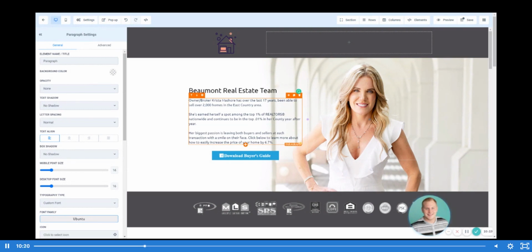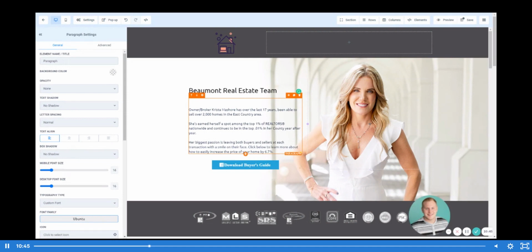If you haven't sold 2,000 homes, that's not a big deal. What I would implore you to do, especially if you're a brand new agent just getting started, is take a look at your team that's directly around you. So you could say something along the lines of, our team, the Beaumont real estate team. I'm just going to go ahead and tab down on this a little bit. So you can start this out by saying the Beaumont real estate team